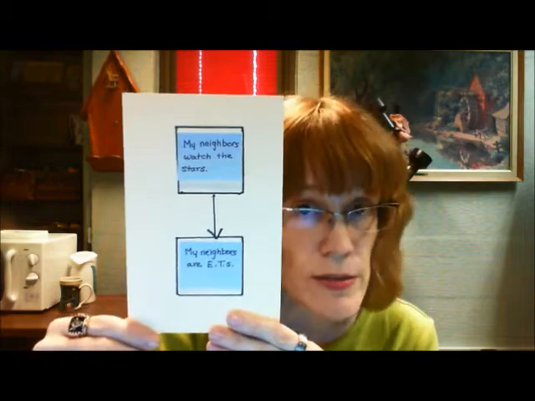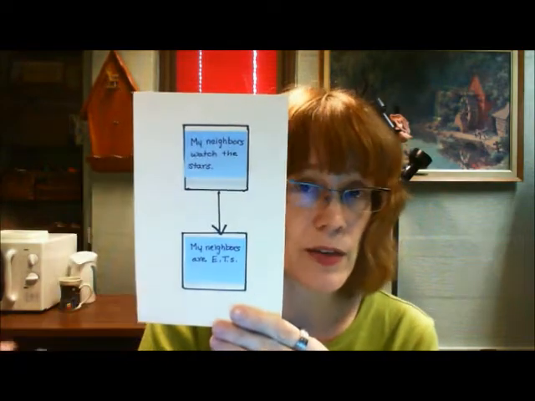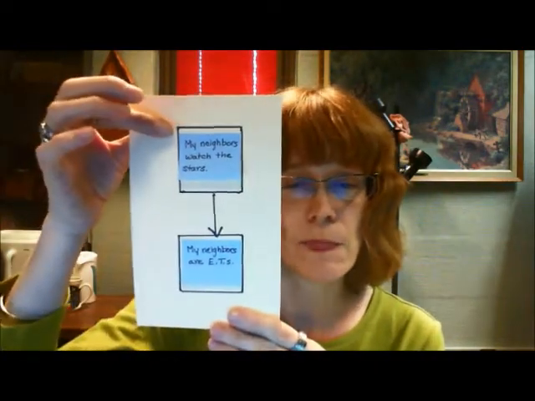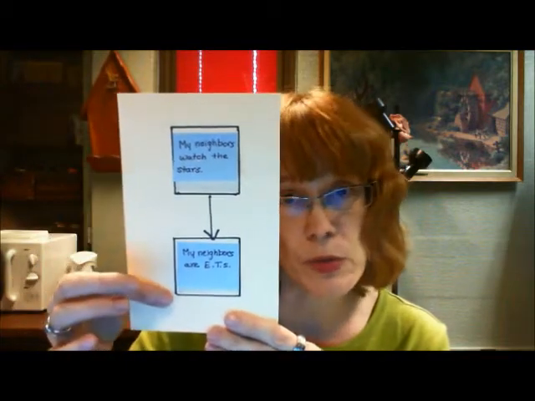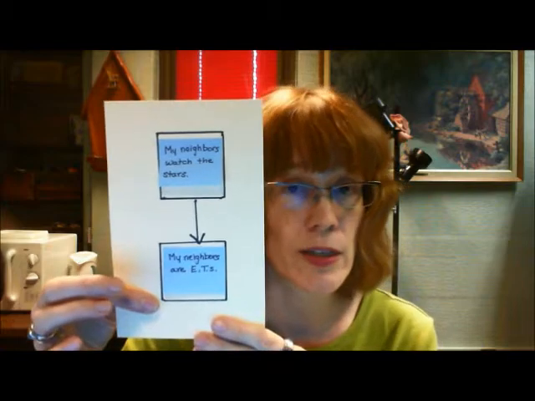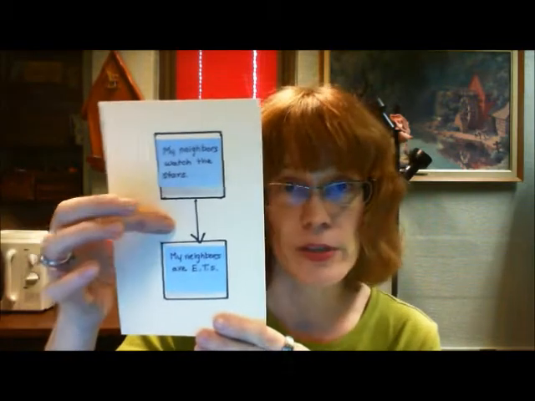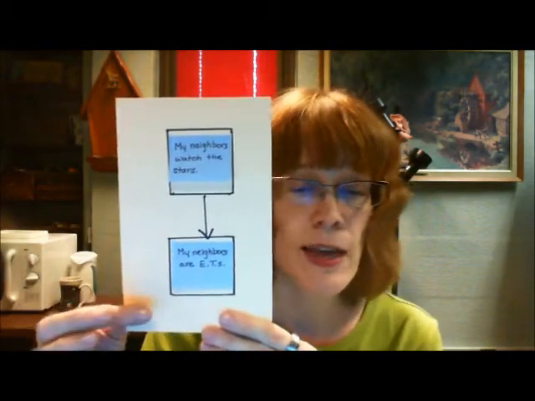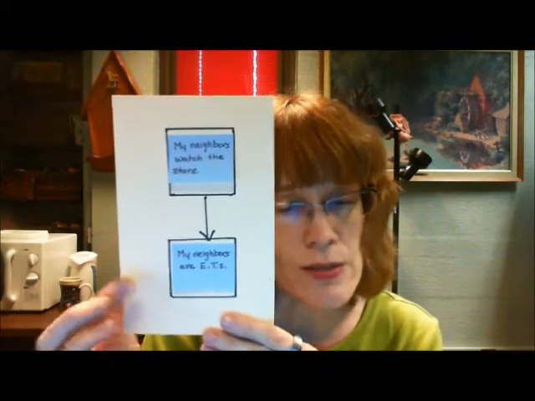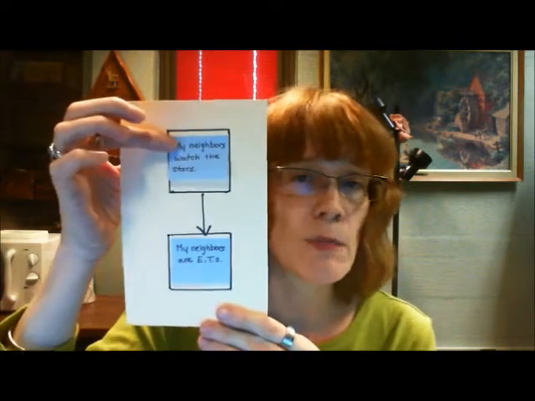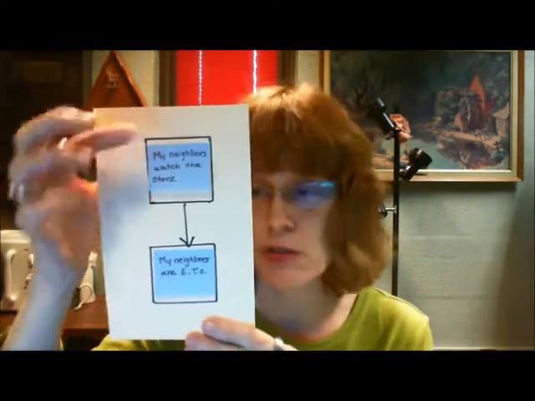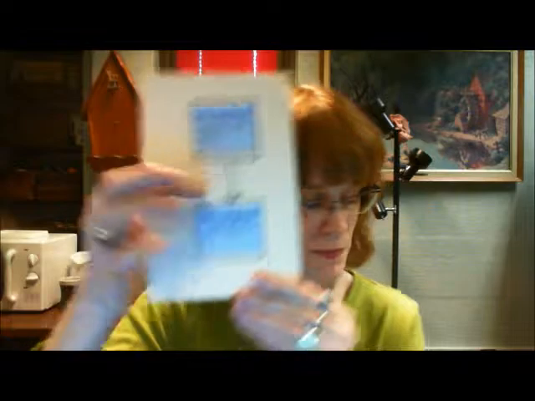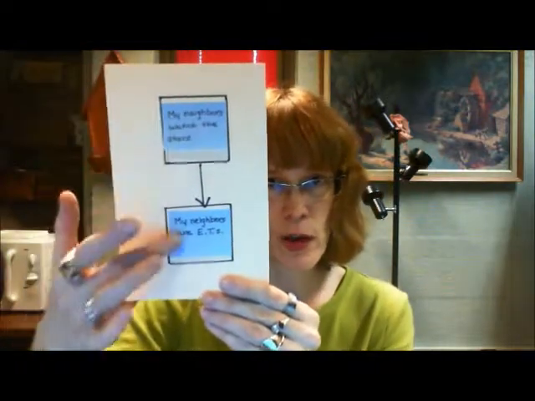I can express this little relationship in a number of different ways. I could say, my neighbors watch the stars, therefore my neighbors are extraterrestrials, using a conclusion indicator expression, therefore, for this inference. Or I could say, my neighbors are extraterrestrials because my neighbors watch the stars, using a reason indicator expression, because, for this inference. One way the 2 ideas can be related to each other.